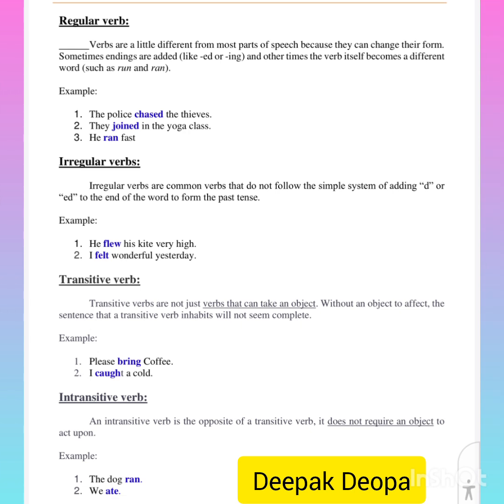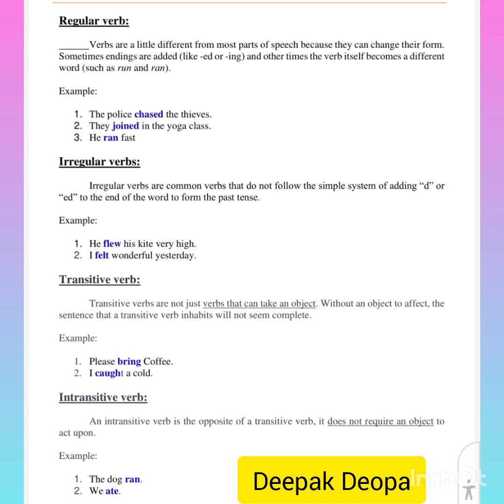Regular verb. Verbs are a little different from most parts of speech because they can change their form. Sometimes endings are added, like ed or ing, and other times the verb itself becomes a different word, such as run and ran. Example: The police chased the thieves. They joined in the yoga class. He ran fast.